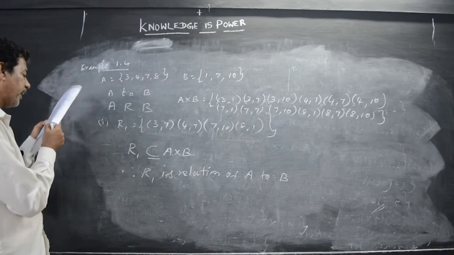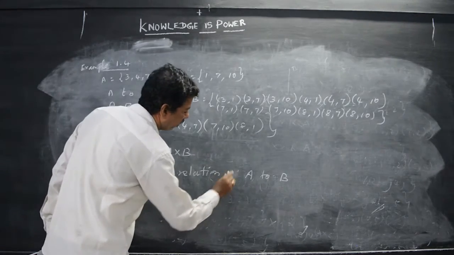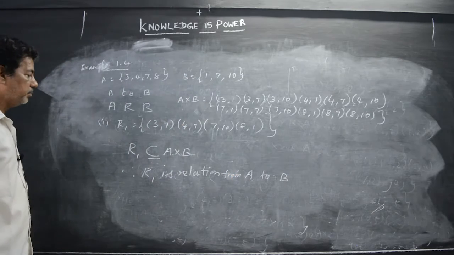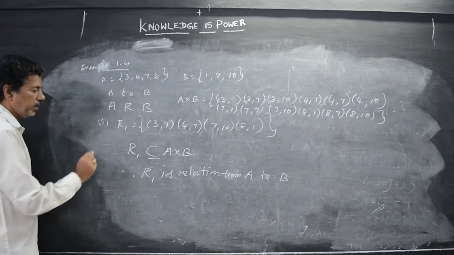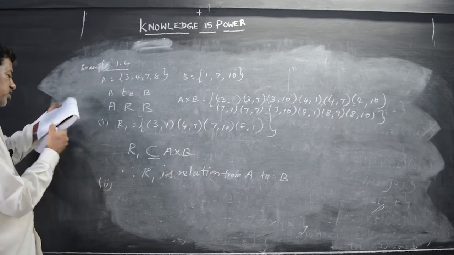R1 is a relation from A to B. We can proceed from A to B. The first question will proceed like that. Now the second question. See the second question in the textbook.